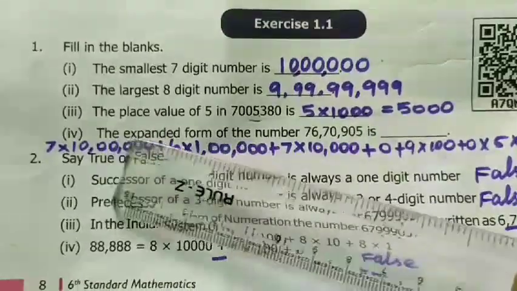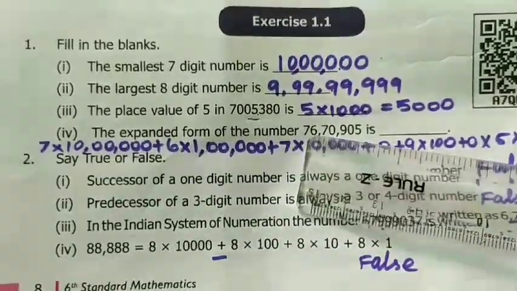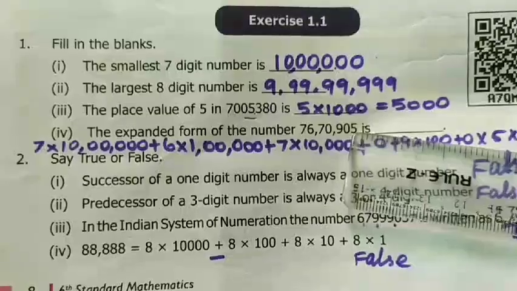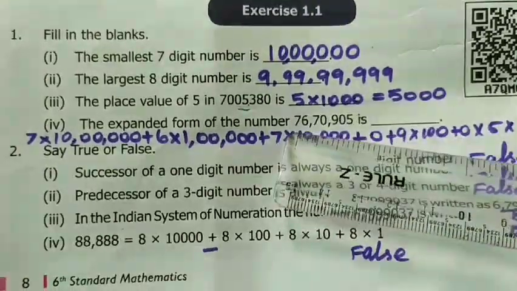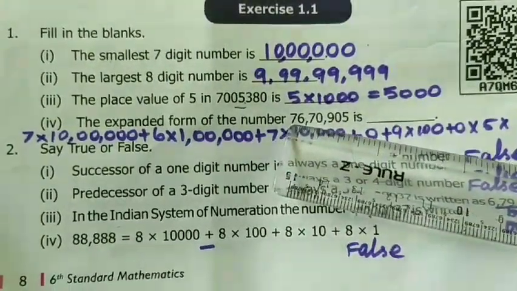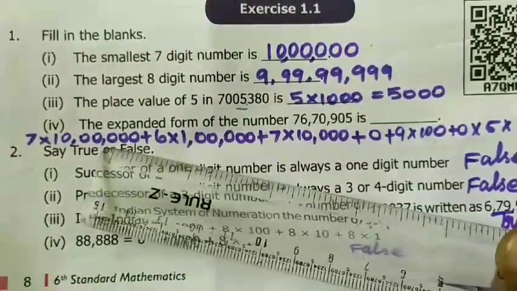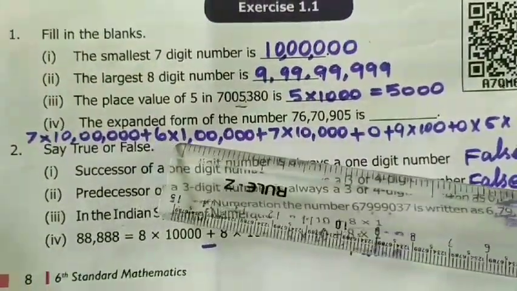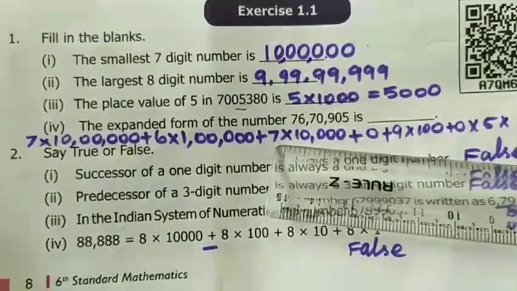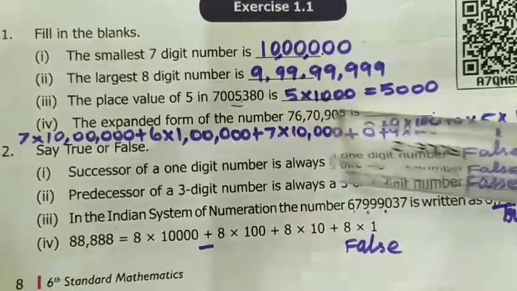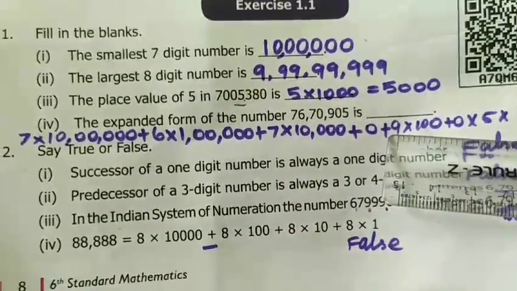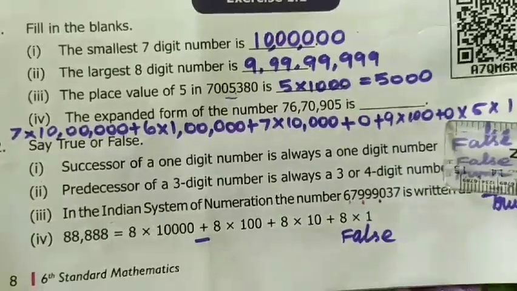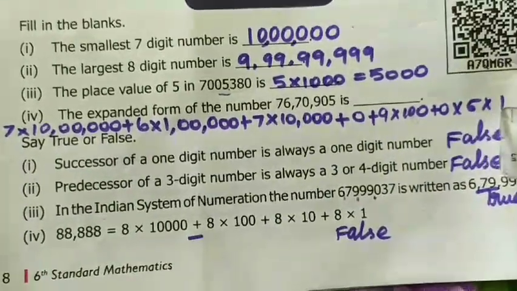Okay, go to the next one. The expanded form of the number 76,70,905. First you take the number 7. 7 comes in the 10 lakhs place. So here we put 10 lakhs. 7 into 10 lakhs plus 6 into lakhs plus 7 into 10,000 plus 0 into 1000 plus 9 into 100 plus 0 plus 5 into 1.